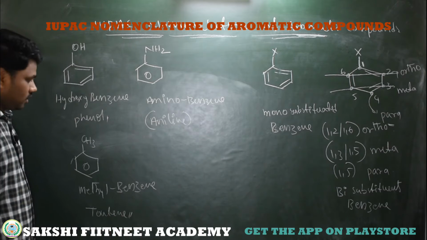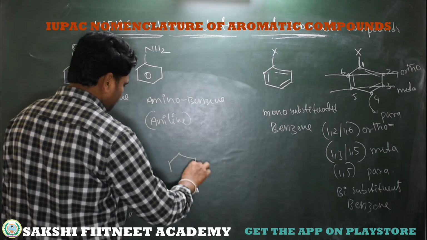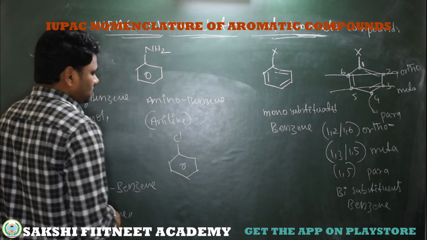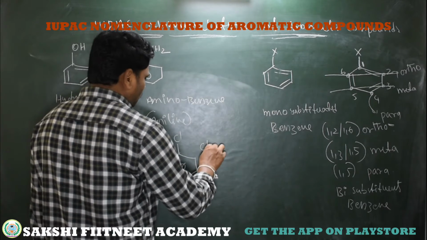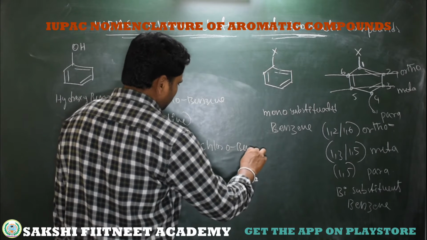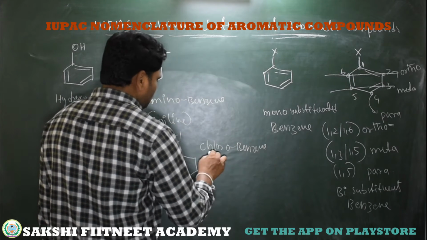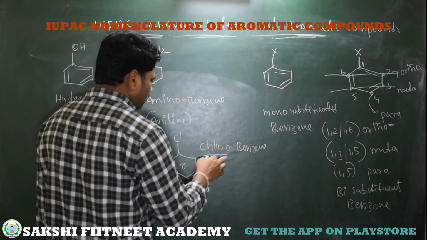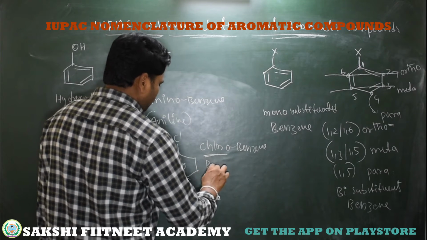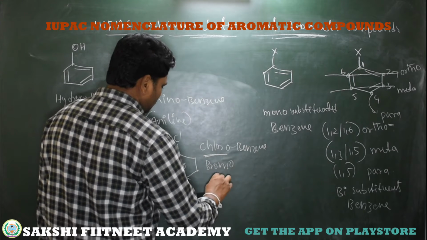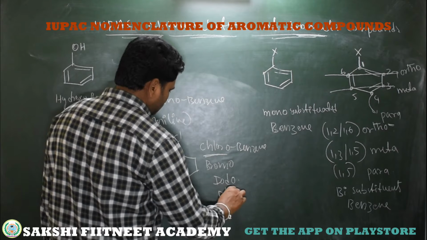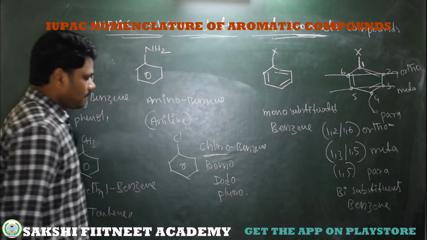Now here, that is halo substituted benzene. For example, chlorine is there. It's chlorobenzene. So here, whatever the halogen is, you just substitute the halogen name. For example, bromine is there, it's bromobenzene. Iodine is there, iodobenzene. It's fluorobenzene.